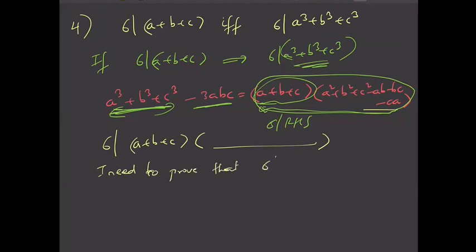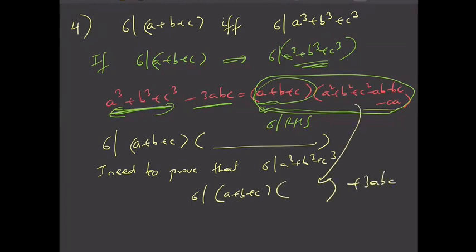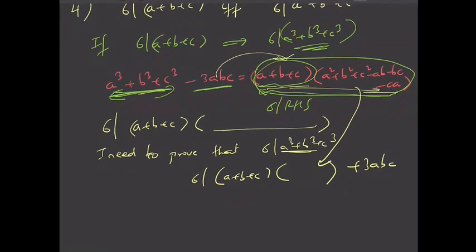And I need to prove that 6 divides a cube plus b cube plus c cube. And that is nothing but 6 divides a plus b plus c times this entire thing plus 3abc, right? a cube plus b cube plus c cube, I wrote it as a plus b plus c times this entire thing plus 3abc. So I already know that 6 divides this, right? So further I need to prove that 6 divides 3abc. So my problem is reduced to proving that 6 divides 3abc.